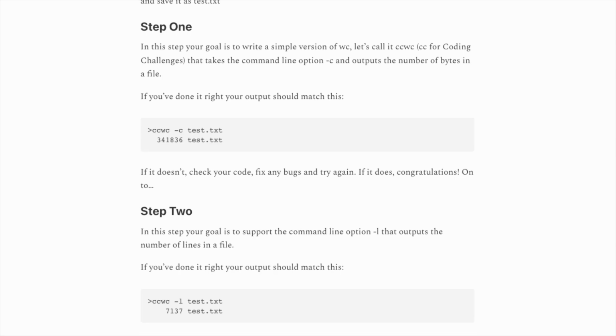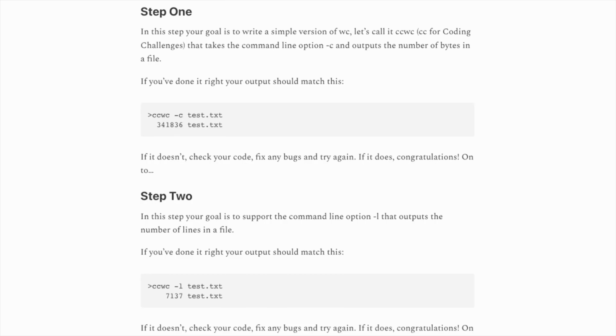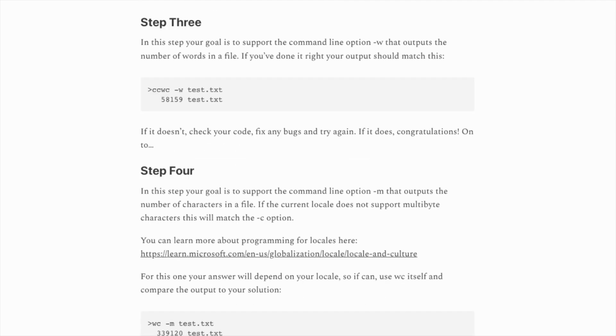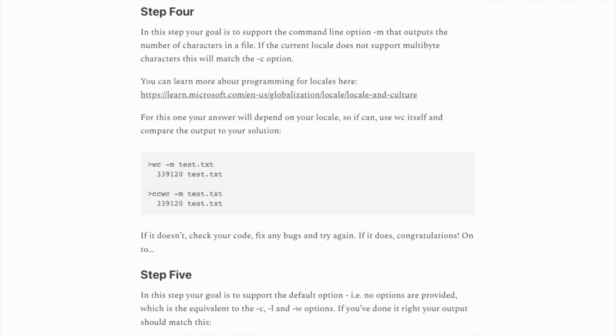We're always summarizing our input, so the outputs are fairly simple. In the first case, we're counting the number of bytes in a file. Step 2 is to count the number of lines. Step 3 is to count the number of words. Step 4 is to count the number of characters, which I've taken to be graphemes in UTF-8 encoding in every case, just to keep it simple.